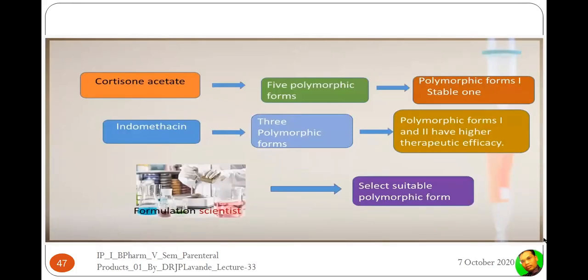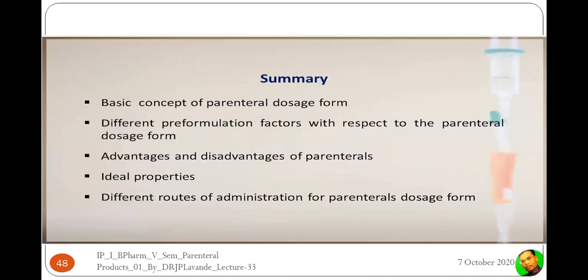If you see cortisone acetate and indomethacin, for cortisone acetate we find 5 polymorphic forms. Out of these, only form number 1 is the more stable one. For indomethacin, there are 3 polymorphic forms. Out of these 3, the first and second will have higher therapeutic efficacy. Therefore, it is the responsibility of the formulation scientist to select and choose a particular polymorphic form that is suitable to their formulation. So it is their duty to choose all these very carefully.